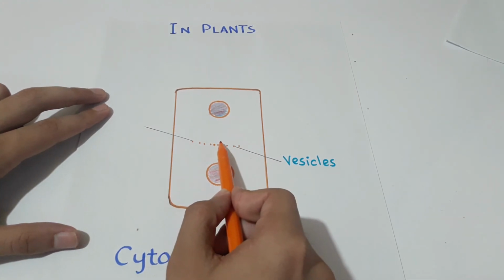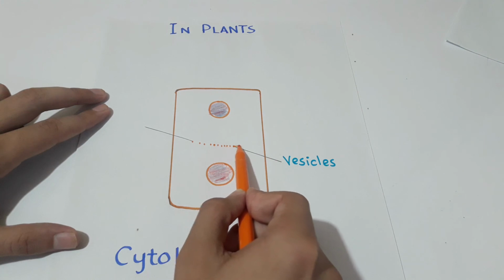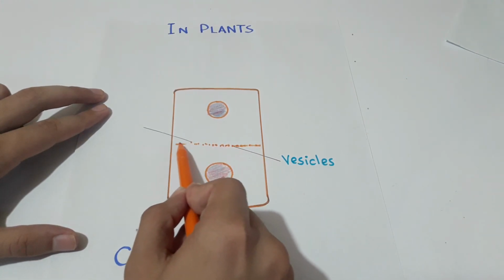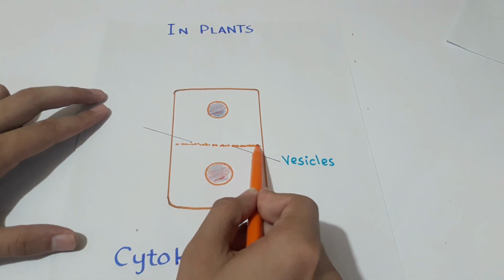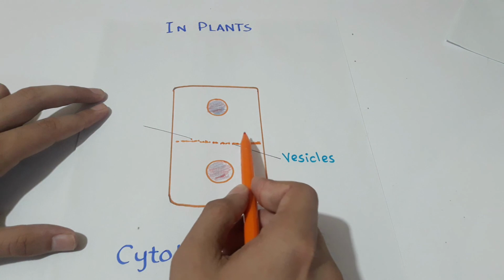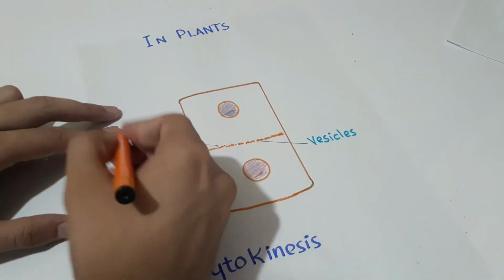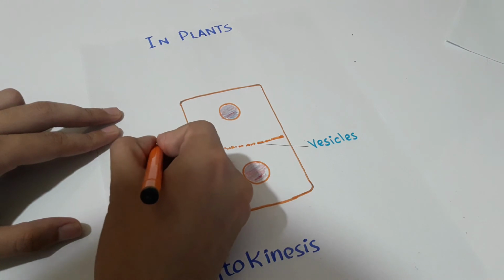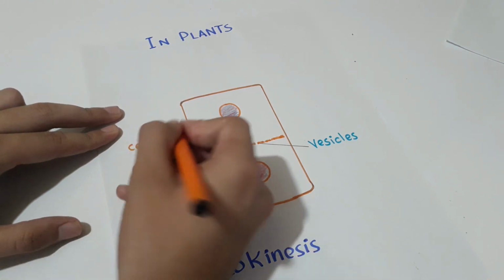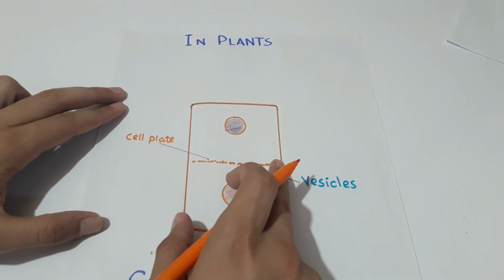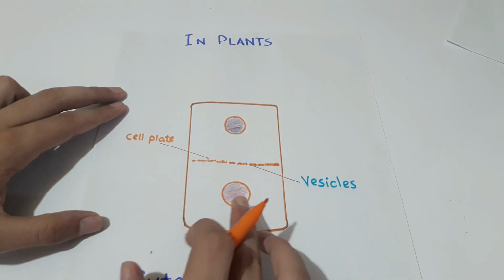These vesicles deposit and fuse together here and form a cell plate, which divides these two daughter nuclei into two daughter cells.